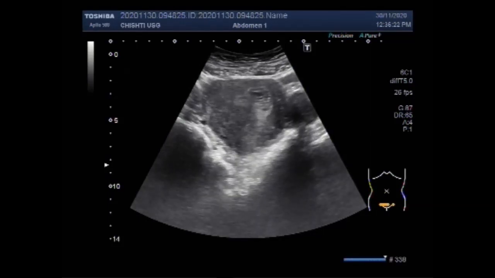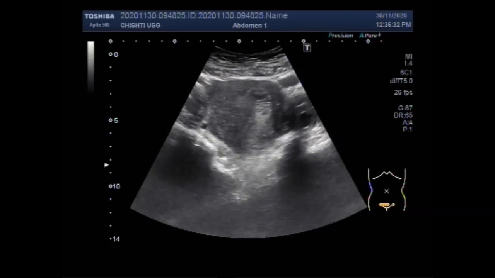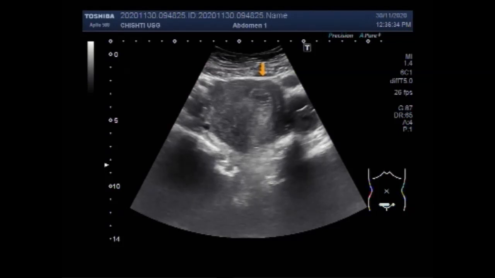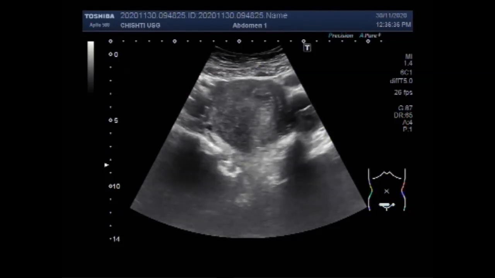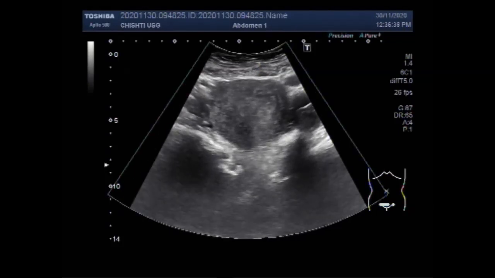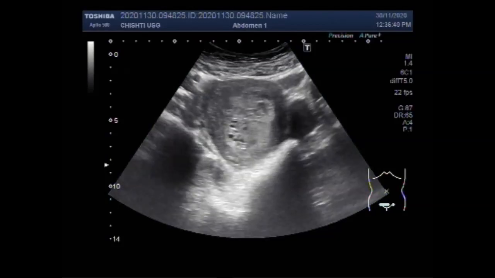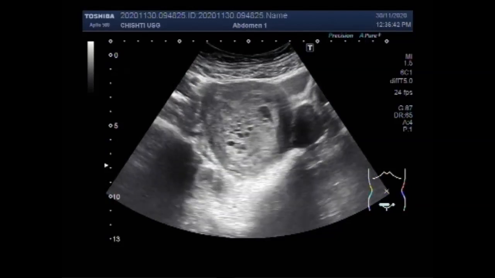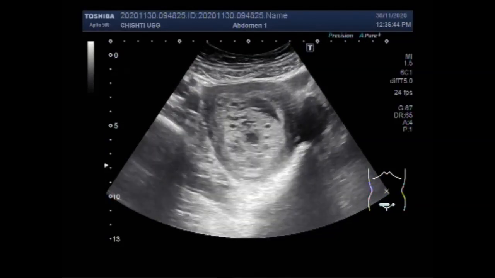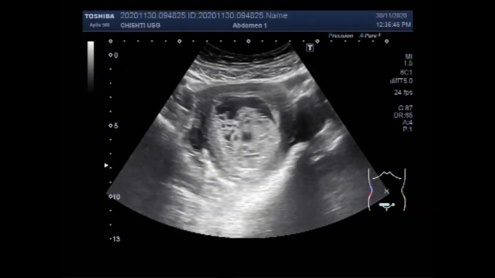You can see both the ovaries, and in this case both the ovaries are echotexture normal, no cysts are visible. Mostly, a hydatidiform mole is an abnormal fertilized egg that develops into the hydatidiform mole rather than a fetus, and the condition is so called molar pregnancy.